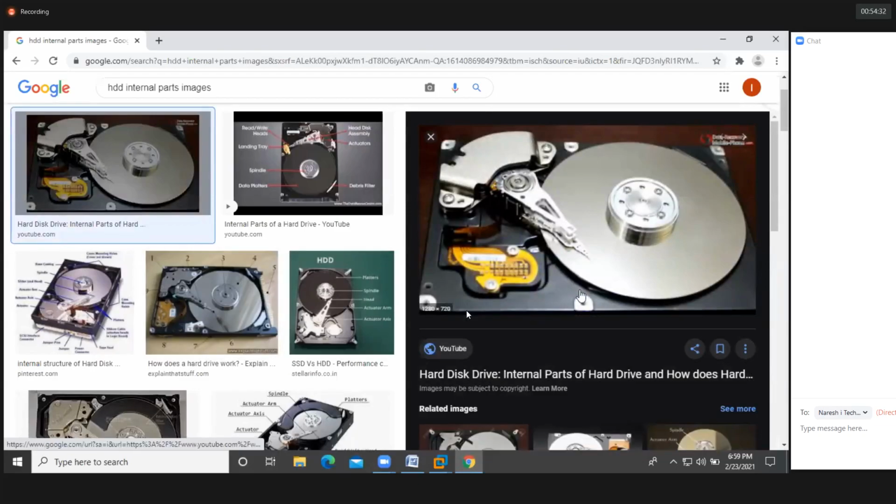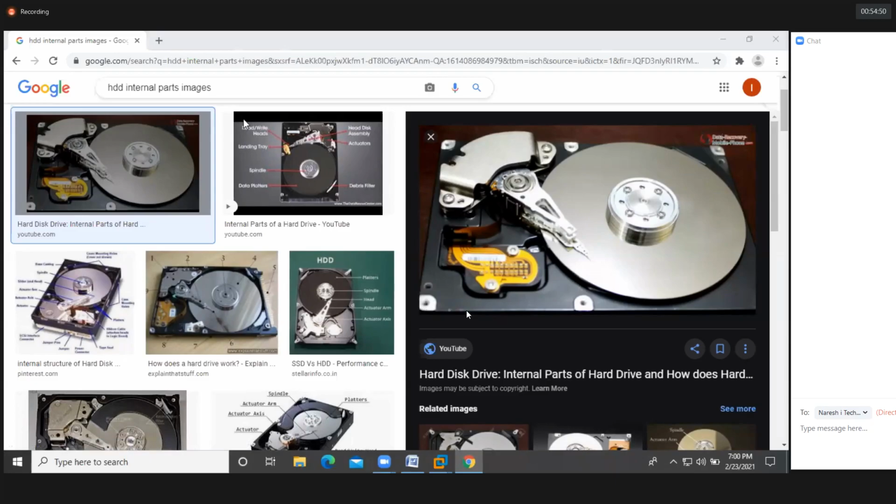Don't open the hard disk, guys. You will get bad sectors and the hard disk is not going to work if you open it. If you have an old hard disk, then you can.